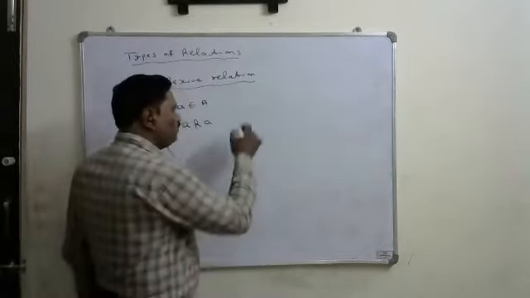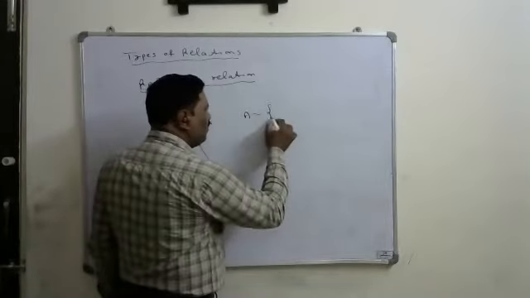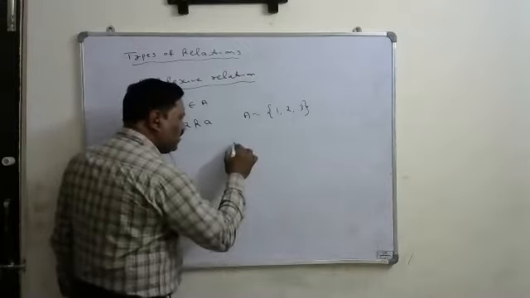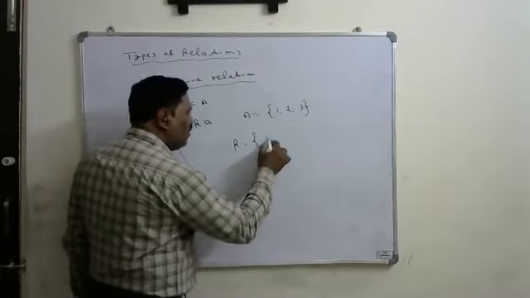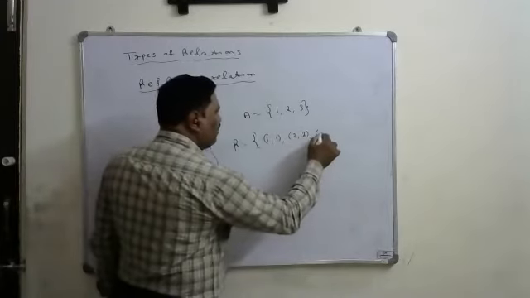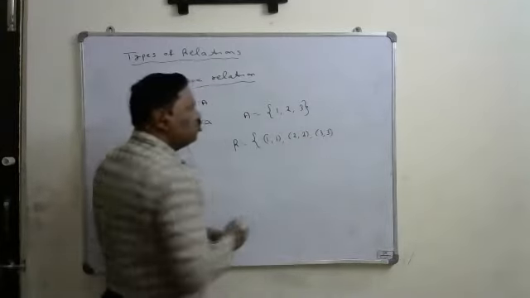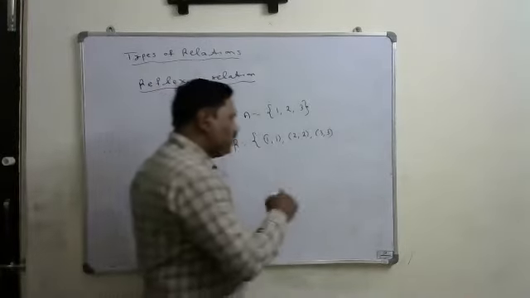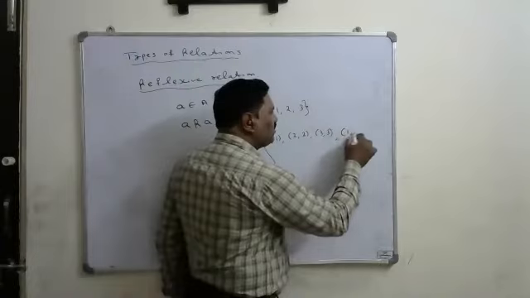Suppose, for example, A is the set {1, 2, 3}. If I take the relation R such that (1,1), (2,2), (3,3), every element is related to itself, and apart from that, it may or may not have other relations also.